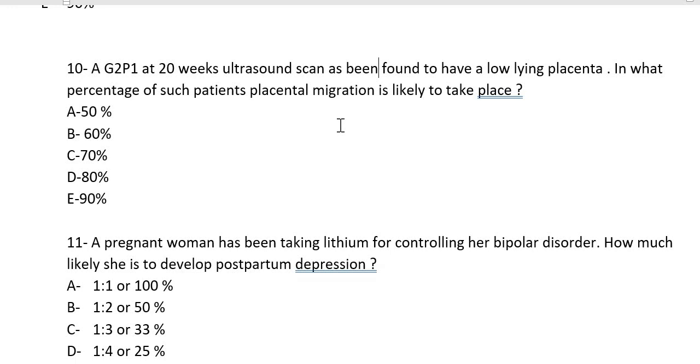Apparently the patient is asymptomatic and the placenta moves up before term. When is term? Term is at 37 weeks. So at 36 weeks, when we are scanning them, we will see that 90% of the placentas have moved up. Only the remaining 10% will have a persistently low placenta, and then we will have to manage them differently. That is one thing.